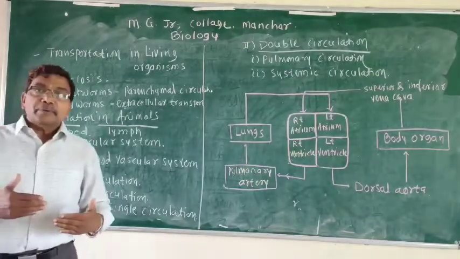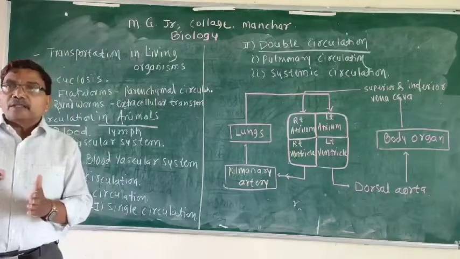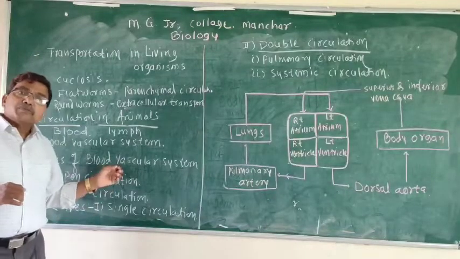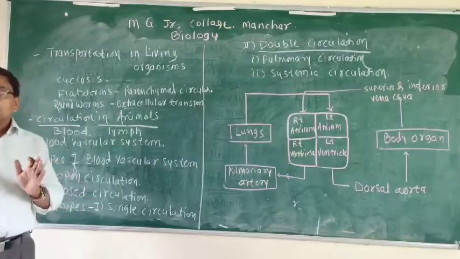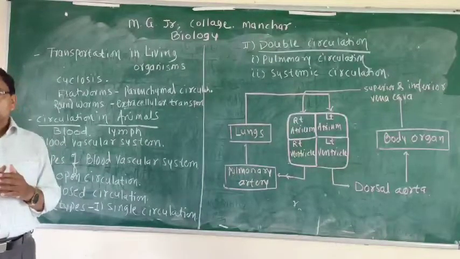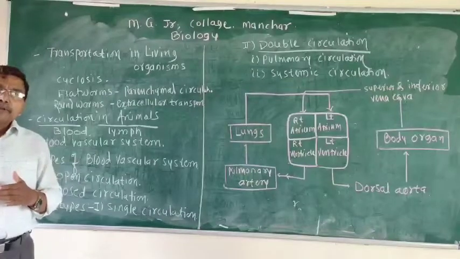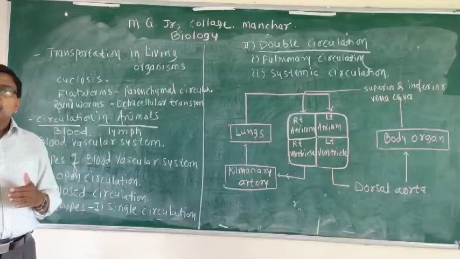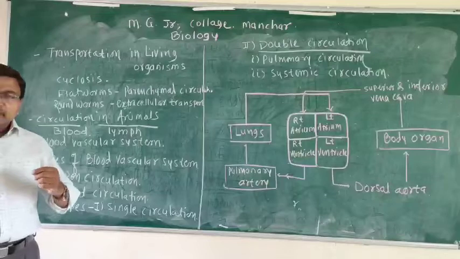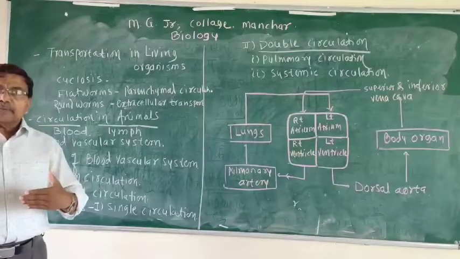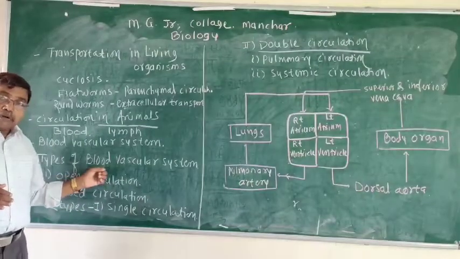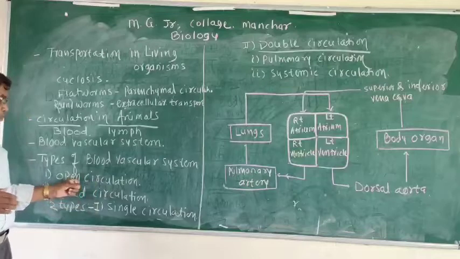There is a direct contact between the circulating fluid and the organs, the circulating fluid and the tissues. At the same time, the circulating fluid is not under much pressure and is slowly pushed in the forward direction by the heart. In this way, under very low pressure, there is direct contact between organs and the circulating fluid. Absence of blood vessels is the speciality of this type of circulation.